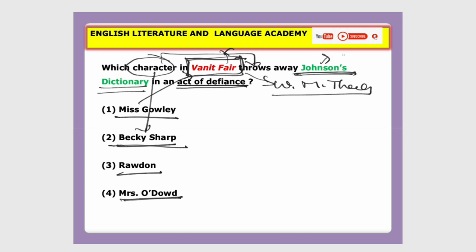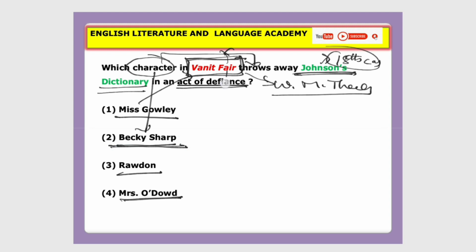Johnson is a very famous English critic, poet, and novelist of the early or mid 18th century. He belongs to the neoclassical age, in which we find Becky Sharp is a character who throws Johnson's dictionary.